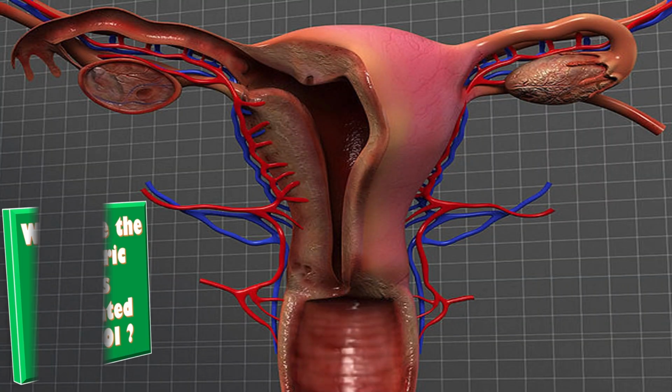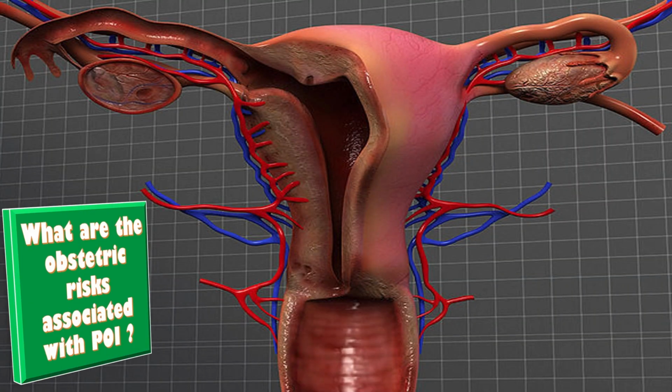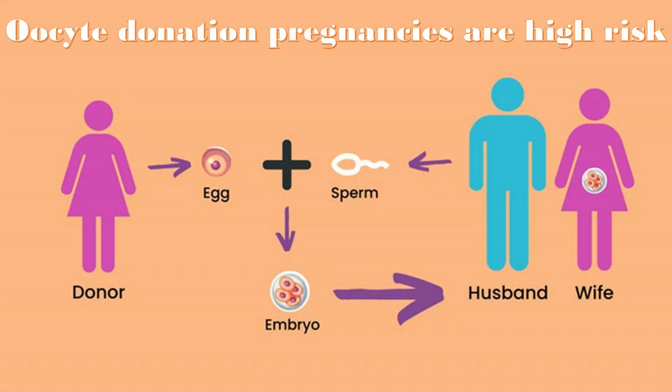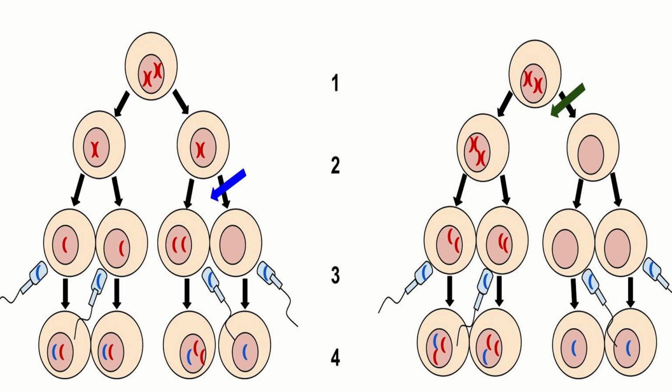Women should be reassured that spontaneous pregnancies after idiopathic POI or most forms of chemotherapy do not show any higher obstetrical or neonatal risk than in the general population. Oocyte donation pregnancies are high risk and should be managed in an appropriate obstetric unit. Women and their partners should be encouraged to disclose the origin of their pregnancy to their obstetric team. Antenatal and Euclides screening should be based on the age of the oocyte donor.